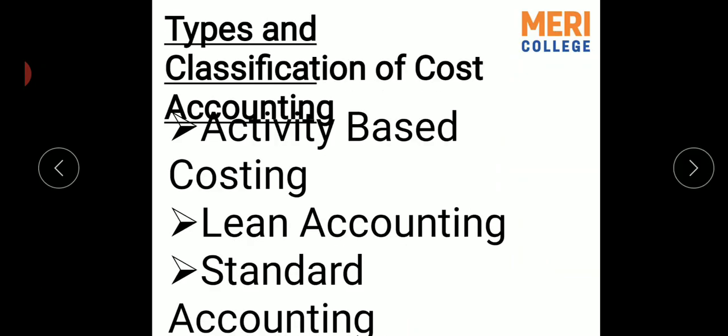So here are the types of cost accounting: activity-based costing, lean accounting, and standard costing.